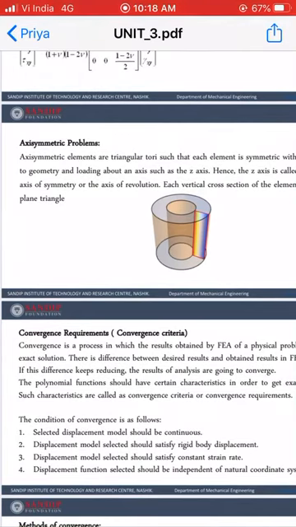There are actually three conditions. The first one is the plane stress condition, the second one is the plane strain condition, and the third one is the axisymmetric condition.